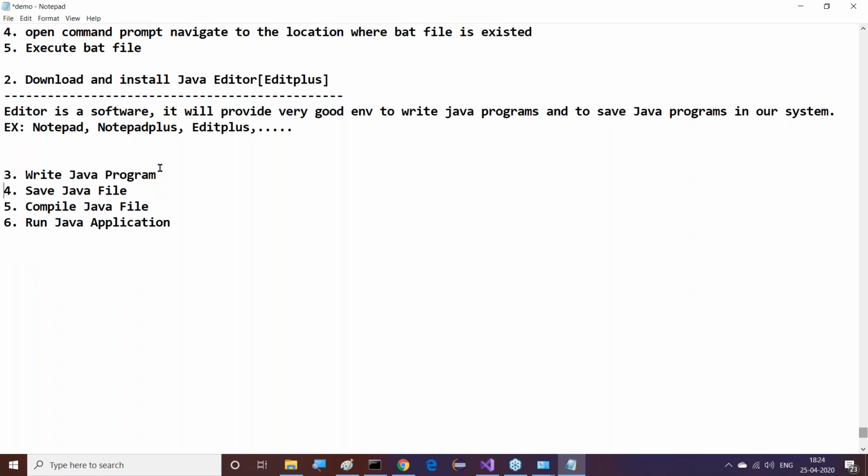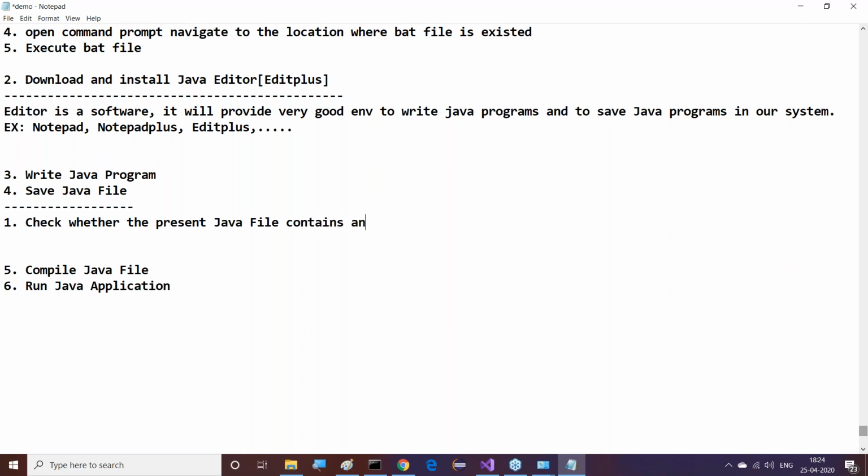The Java program part we completed. Next, we need to go for saving the Java file. To save a Java file, we have to follow a set of rules and regulations. What are the rules to save this Java file? First, check whether the present Java file contains any public element.